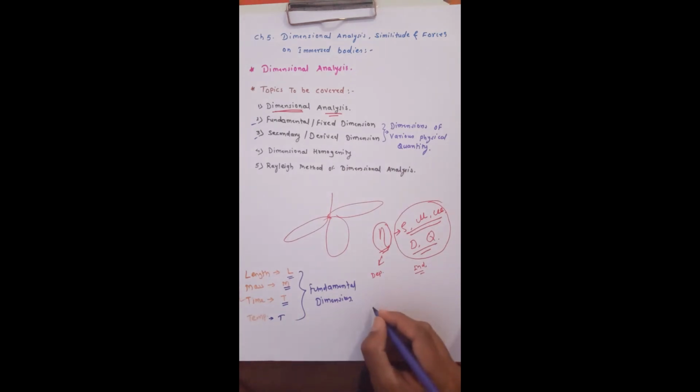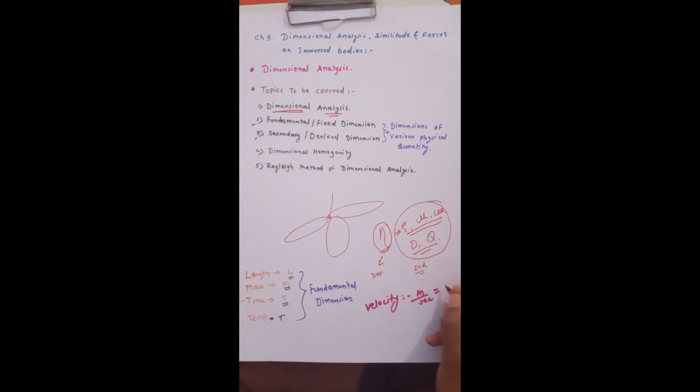That means if I take the example, suppose velocity. What is the unit of velocity? Meter per second. Meter is nothing but length and second is nothing but time.